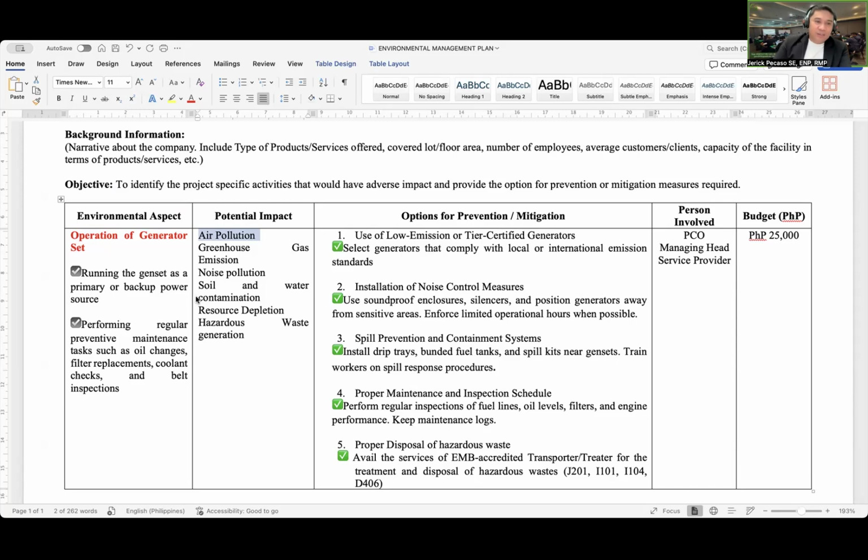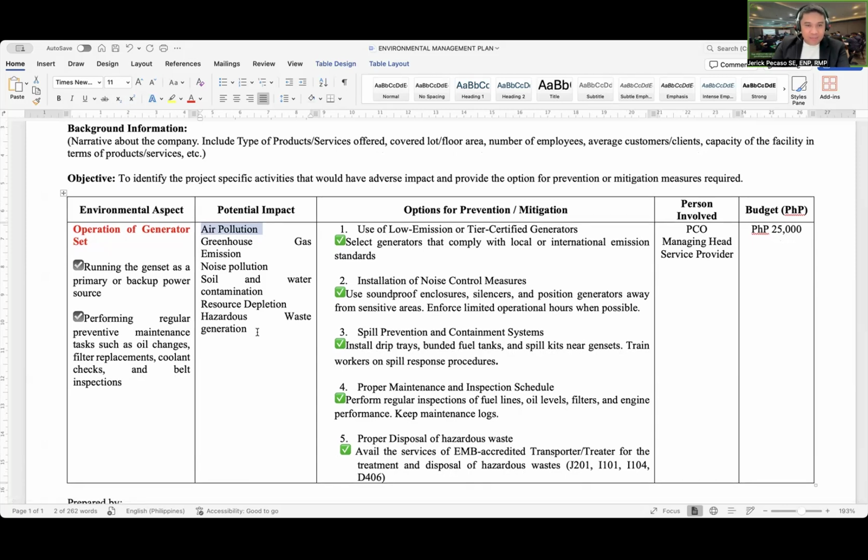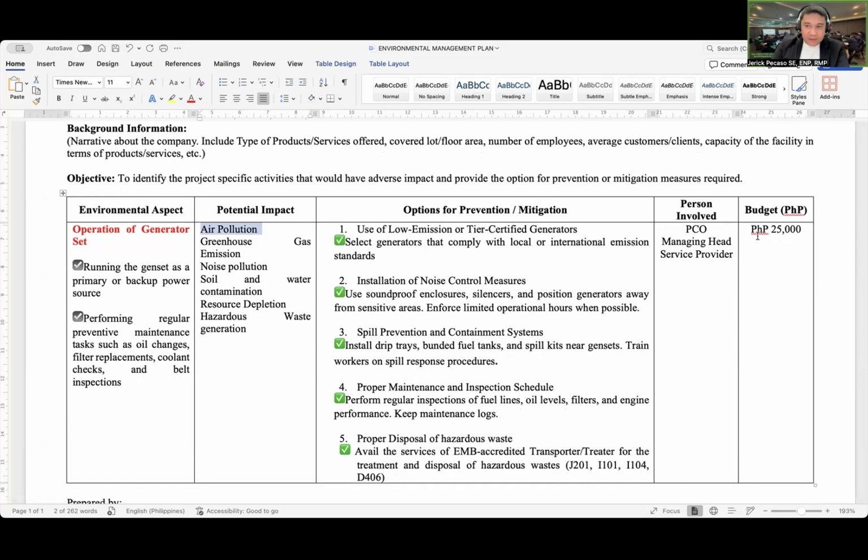Now, if you can specify other potential impact, you can provide it here. If you can specify more options for pollution prevention or mitigation, you can provide it here. And the persons involved and the reasonable budgetary requirements.